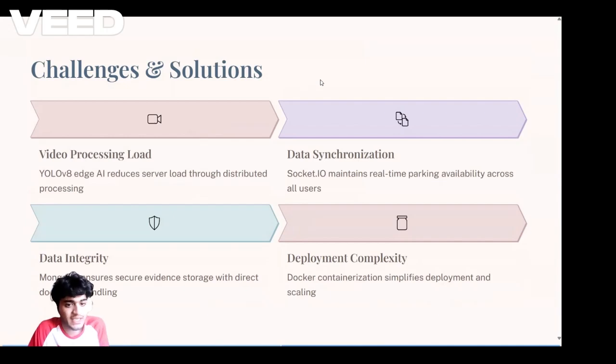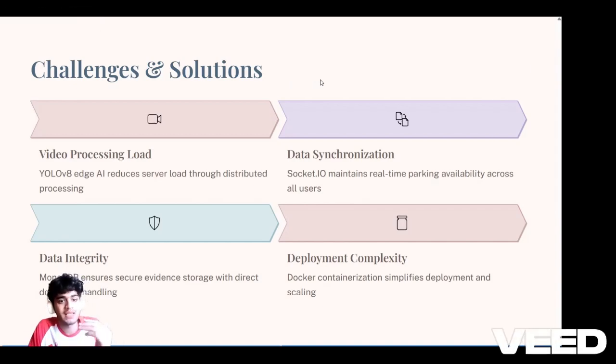We also ensured data integrity by using MongoDB for secure storage of evidence and reports with direct document handling. Finally, to manage deployment complexity, we use Docker-based containerization along with the MERN stack architecture, allowing scalable and seamless deployment. These solutions ensure that the system is efficient, reliable, and scalable for real-world smart city use.